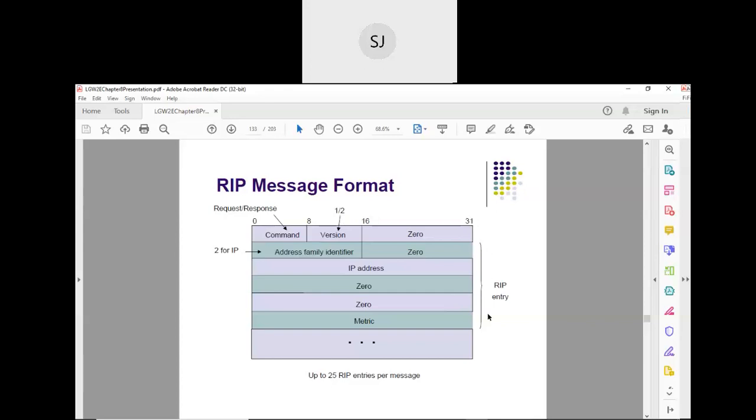It is with respect to one neighbor. Suppose there are 5 neighbors, then this RIP entry should be there with respect to every neighbor. That means 5 entries must be there. At the max, up to 25 RIP entries can be there. That means a single router can be connected to 25 different neighboring routers. Is it clear? Any doubts in this? No, sir.